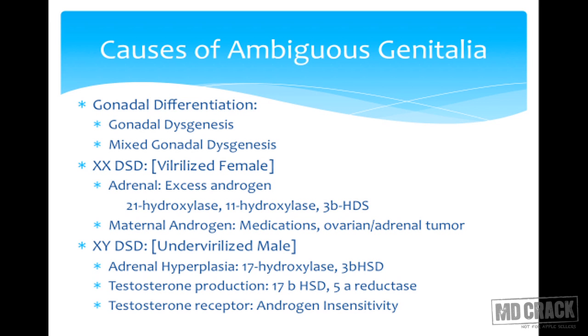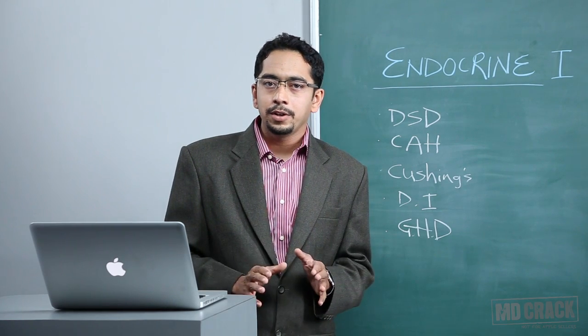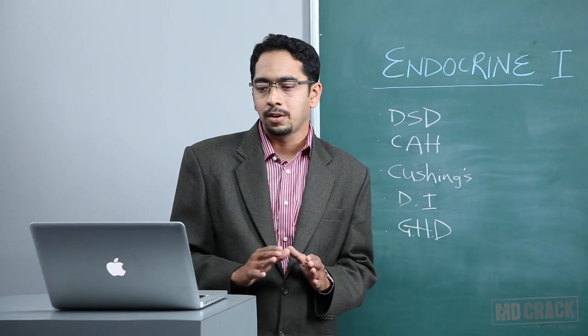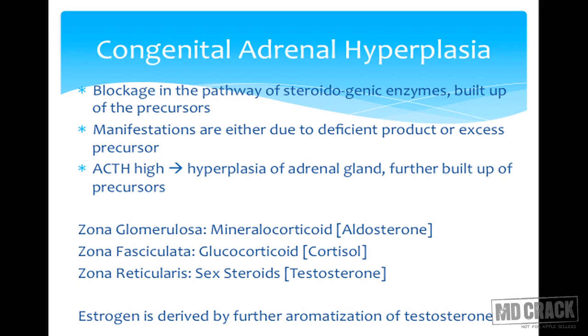Congenital adrenal hyperplasia is a very high yield topic for any competitive exam because many of the MCQs, or multiple choice questions, are asked on this particular topic. If there is a blockage in the pathway of the steroidogenic enzymes produced in the adrenal cortex, there is a buildup of the precursor hormones and a deficiency of the final product.